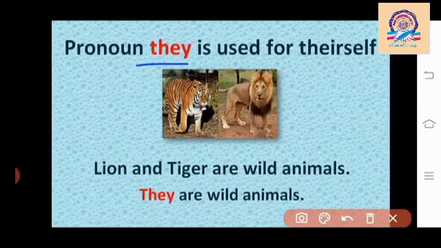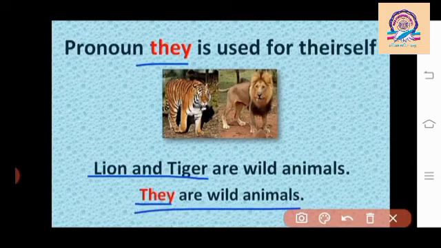For example, lion and tiger are wild animals. In this sentence, lion and tiger are nouns. We use pronoun they in place of noun lion and tiger. Now it's called they are wild animals. How to speak? They are wild animals. Pronoun they is always used in third person plural form, means more than one persons, animals and birds.